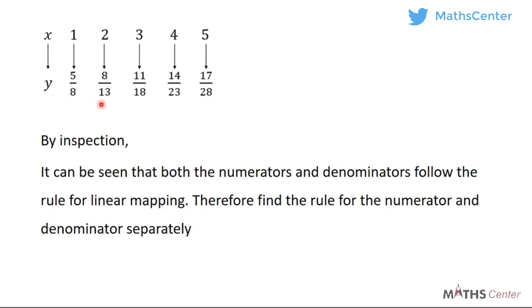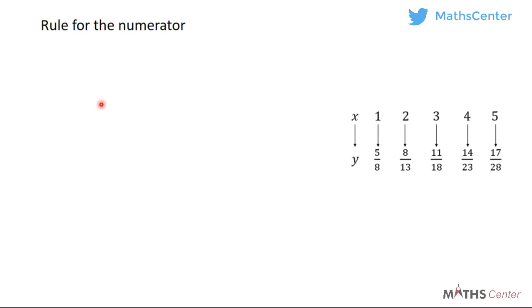So if this happens, what you have to do is find the rule for the numerator separately and find the rule for the denominator separately. How is this done? Let's see. Rule for the numerator. Because we are finding the rule for the numerator, we are going to assume that the denominators don't exist. So the denominator is taken off. Remember, the denominator used to be there, but because we are finding the numerator, we assume it doesn't exist. Now, this is the mapping that we need to deal with. 1 maps to 5, 2 maps to 8, 3 maps to 11, 4 maps to 14, and 5 maps to 17. Now you can see that this is a linear mapping.